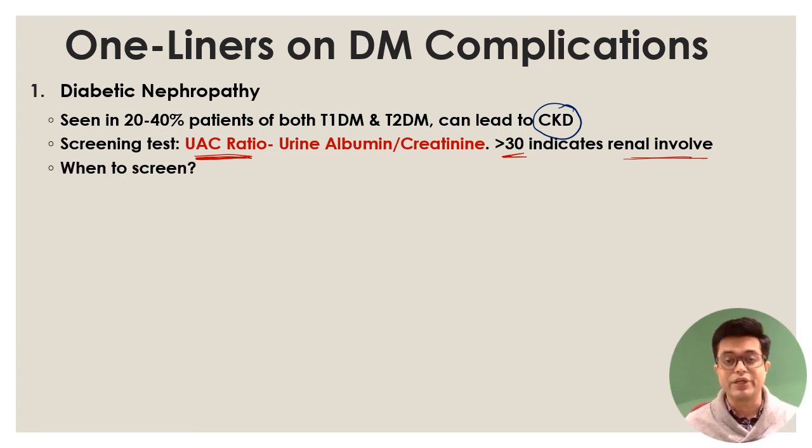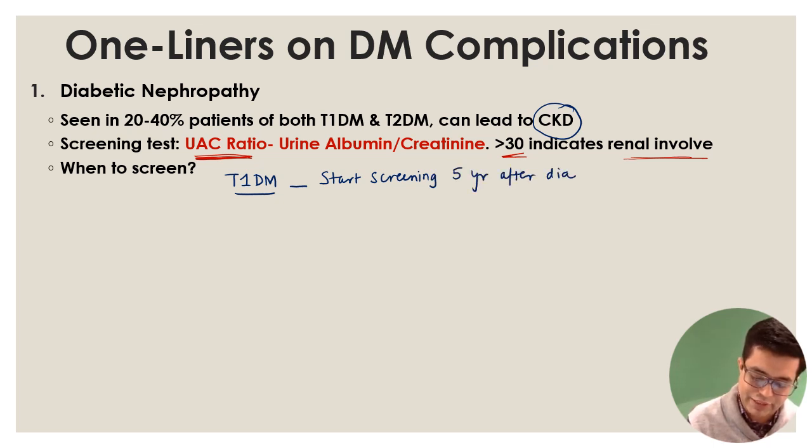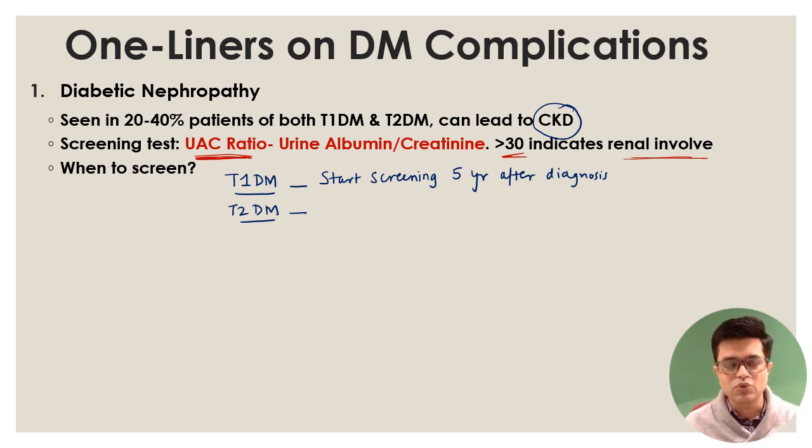Then when to screen? Now, when to screen depends upon the type of diabetes. In a type 1 diabetes mellitus patient, according to American Diabetes Association guidelines, you should start screening for nephropathy at least 5 years after the diagnosis of type 1 diabetes has been made. Whereas type 2 diabetes is considered to be a silent killer, and many times by the time it comes to attention, renal manifestations have already started to appear. And so in these patients, you will start screening as soon as the diagnosis is made.